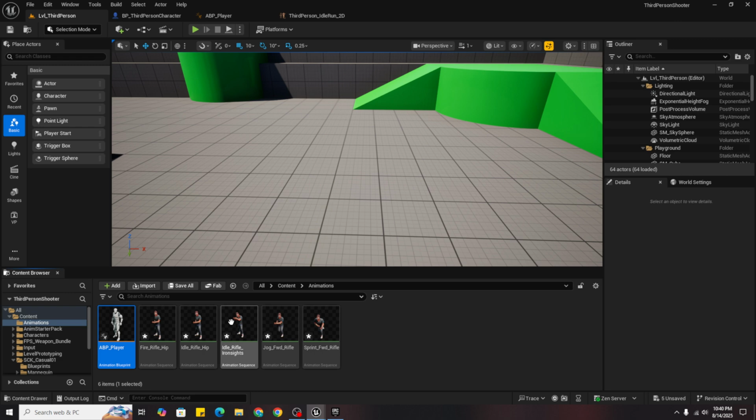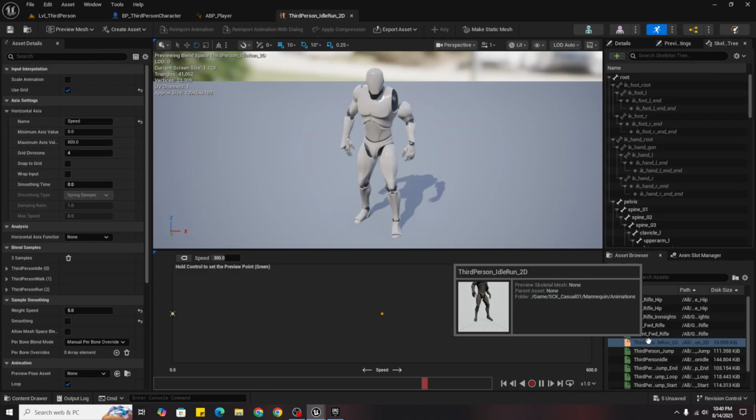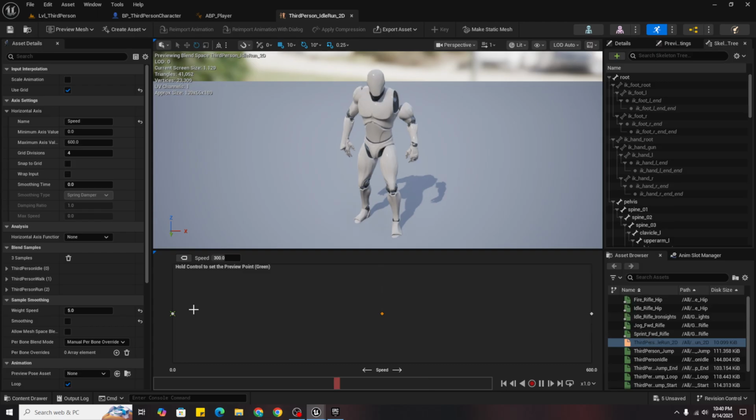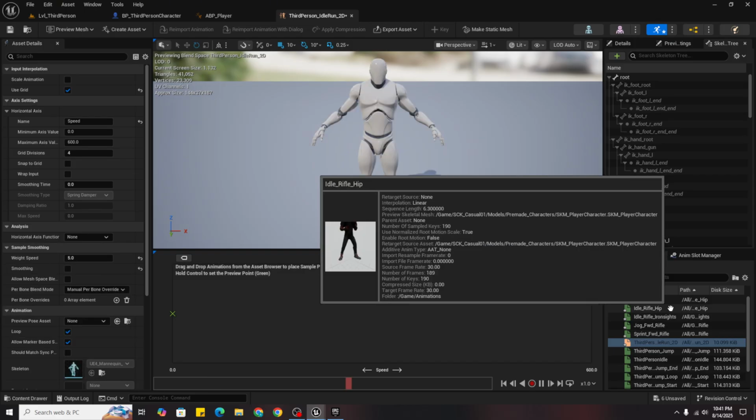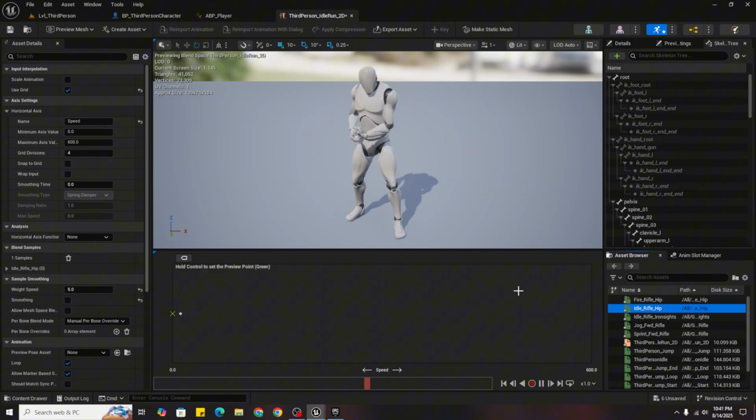So come back here and click on the third person blend space, and in here delete this. Click on it, delete, click on it, delete, and click on it, delete. Then drag your rifle animations, either rifle hip, jog forward, and sprint forward.